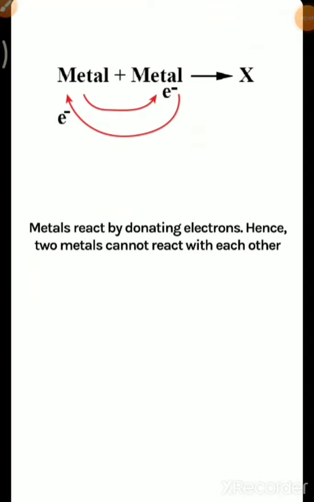Metals react by donating electrons. Hence, two metals cannot react with each other. So in the last video we read that metals react with others by donating electrons and non-metals accept the electrons for the reaction. So as metals react by donating, two metals cannot react with each other. Let's see how.